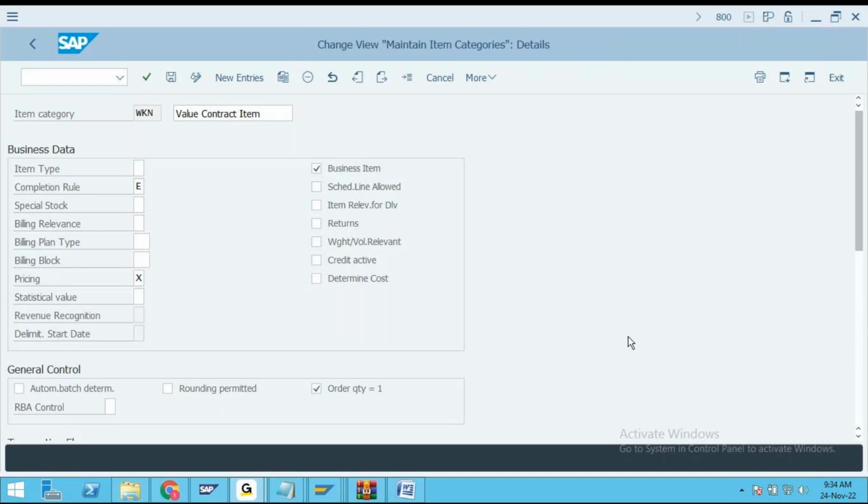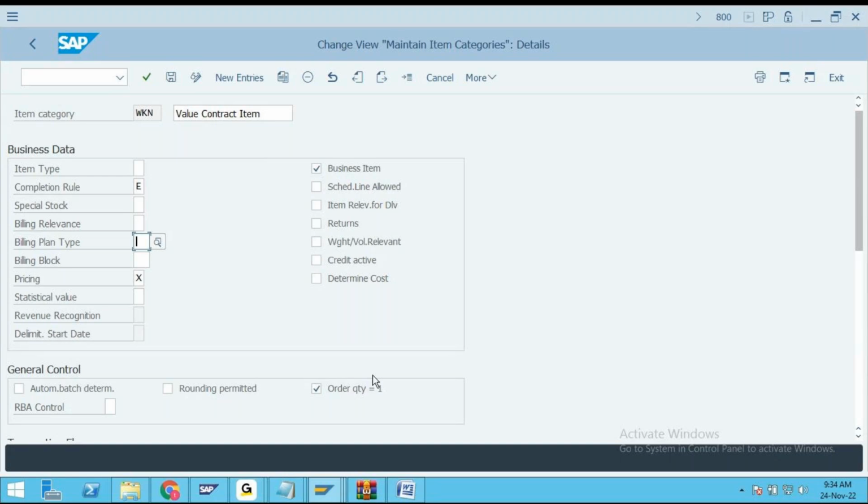Right, sir. Now listen to me. So internally the system has to consider... So how does the SAP system know that? This is important. For that, we are activating order quantity is equal to 1.